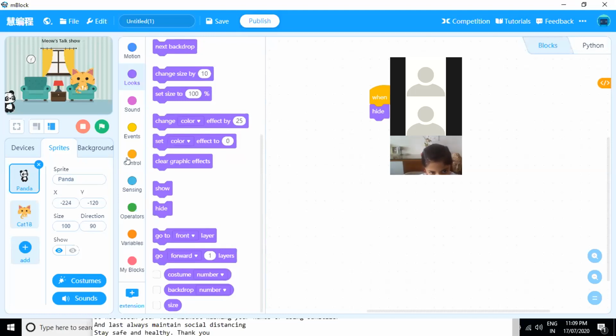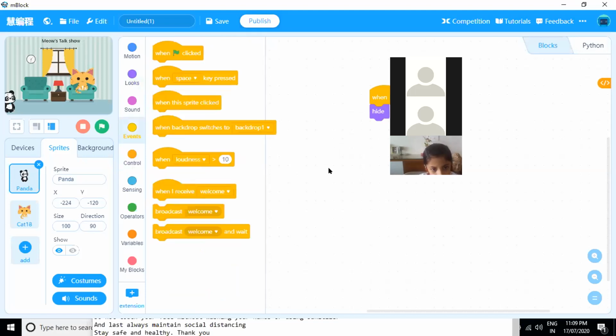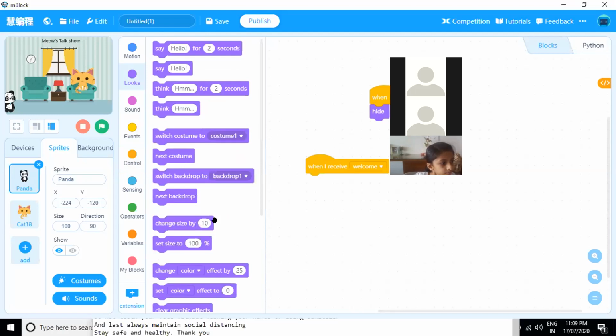So what we will do, we'll go to events, and if you see in events, I have one command, that is when I receive welcome. So welcome is the message that panda cat is going to send, right? So I'll use this event for panda. I will say that welcome. As soon as cat will welcome panda, you have to show.